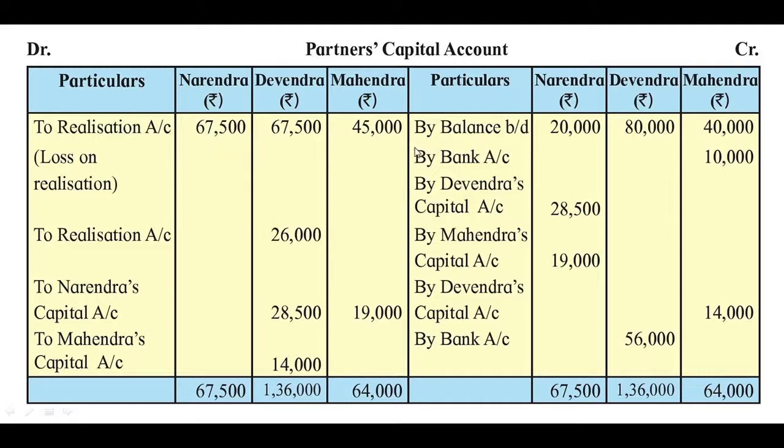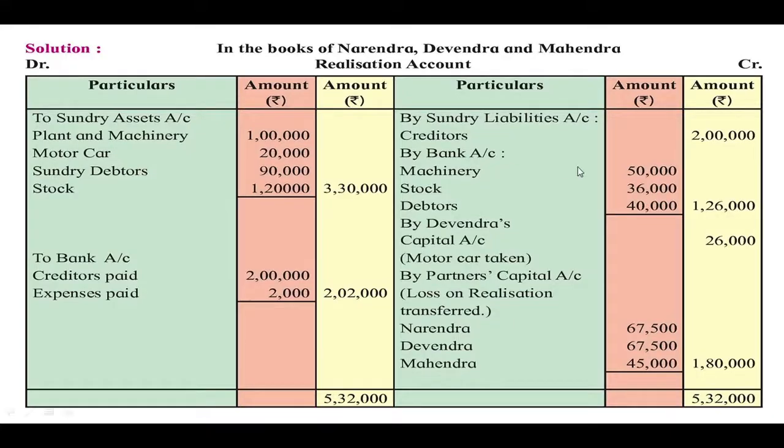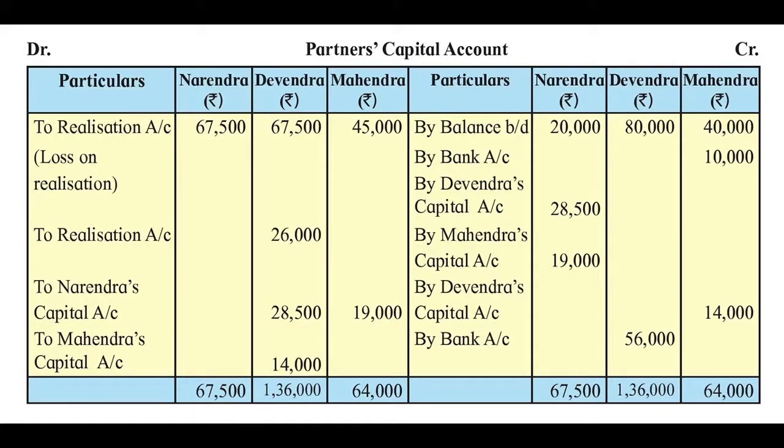Then next, we have to transfer the realization loss. So this realization loss is recorded on the debit side of the partner's capital account. First we have to check that here there is an entry for the realization loss recorded on the credit side. So the corresponding entry will be recorded on the debit side of the partner's capital account. So here the realization loss is recorded.